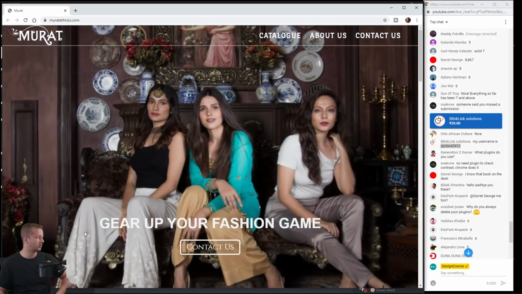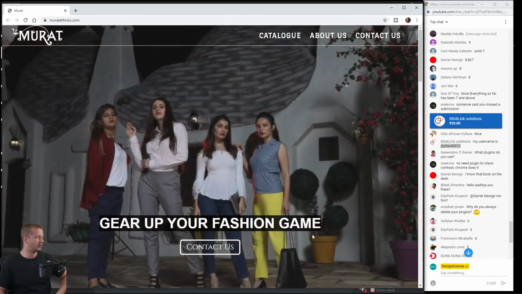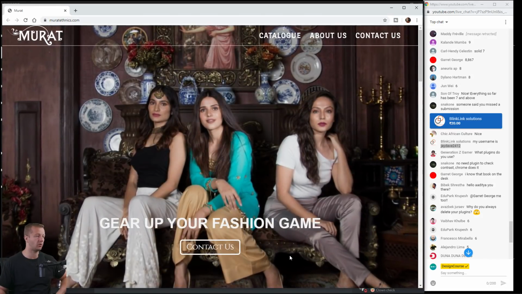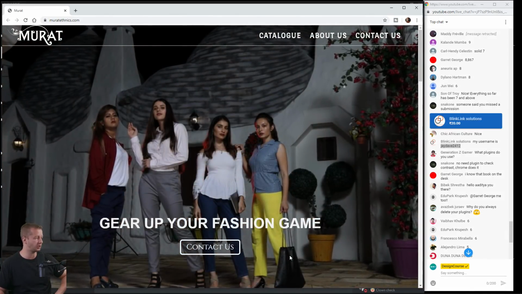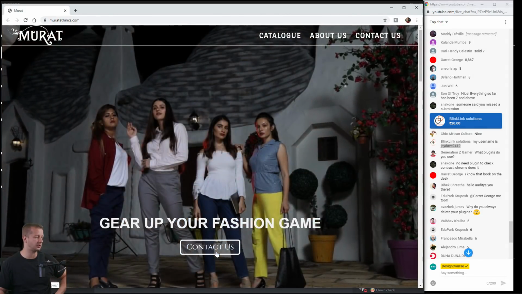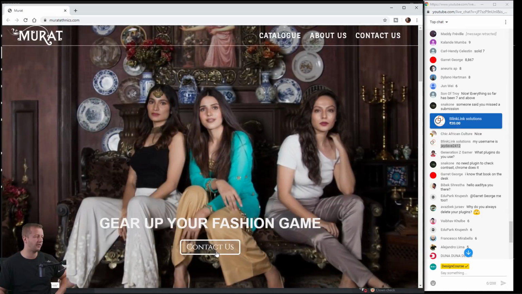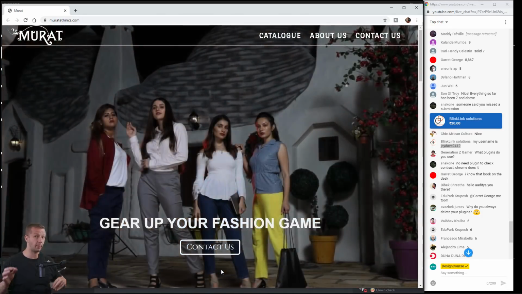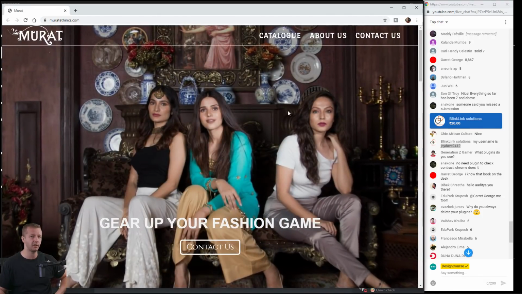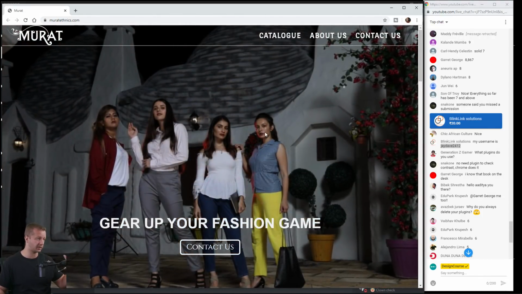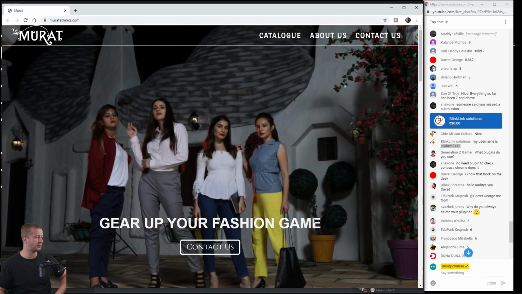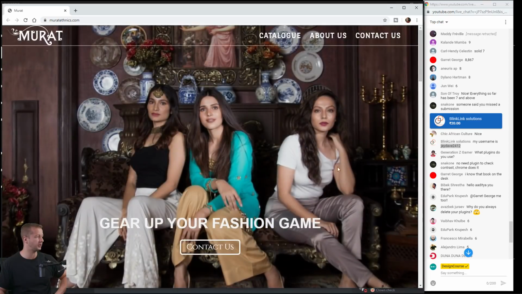Outside of that, I would say this stuff right here, the headline and the call to action, is a little bit too low. I would bump that up probably 100 or 200 more pixels. The contact us button, it's an outline style button, kind of hard to see. It doesn't really immediately stick out to you because we have this fast rotating photograph slide, or whatever you want to say, transitions between each other. So it's kind of making it hard to focus on this type right here and the button.